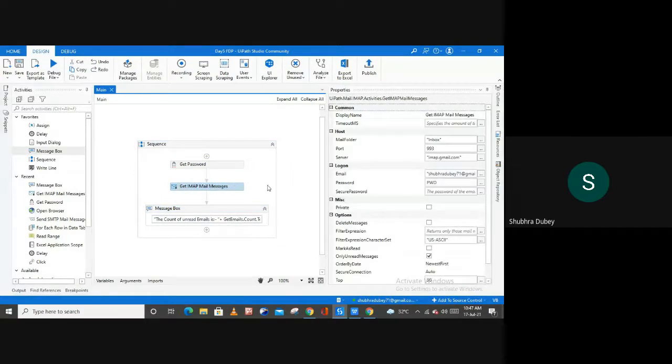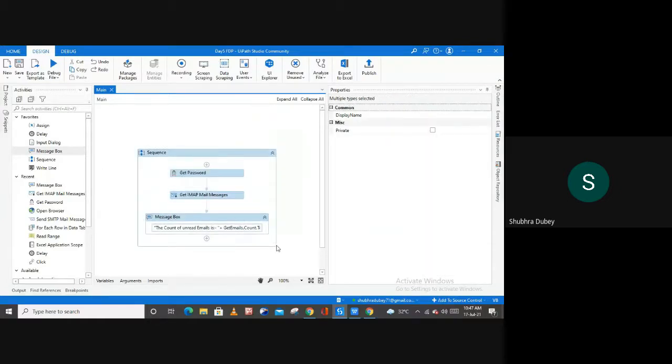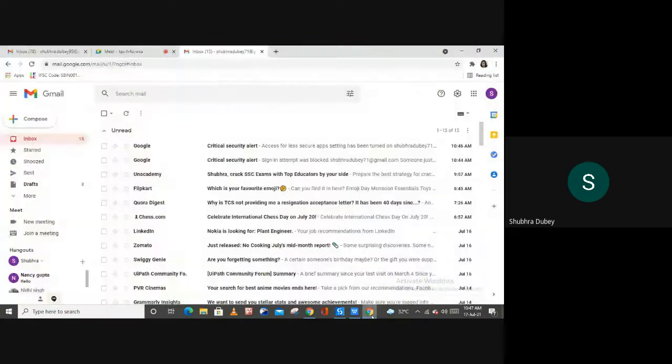Get IMAP mail message, and how you can fill all the required properties of Get IMAP mail message. So you cannot directly run this process or any kind of process to automate your emails directly from the studio. The very first thing is you have to provide the access also.